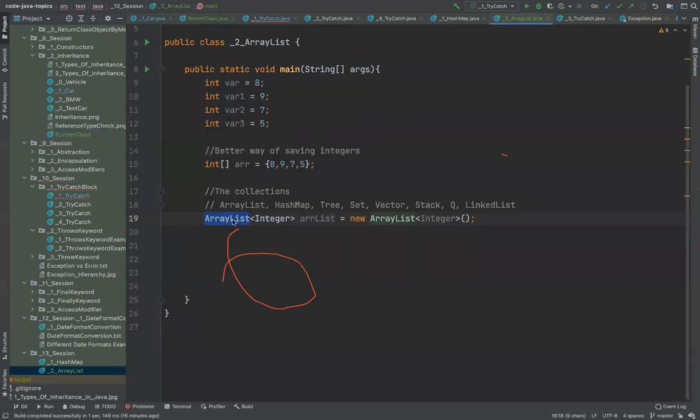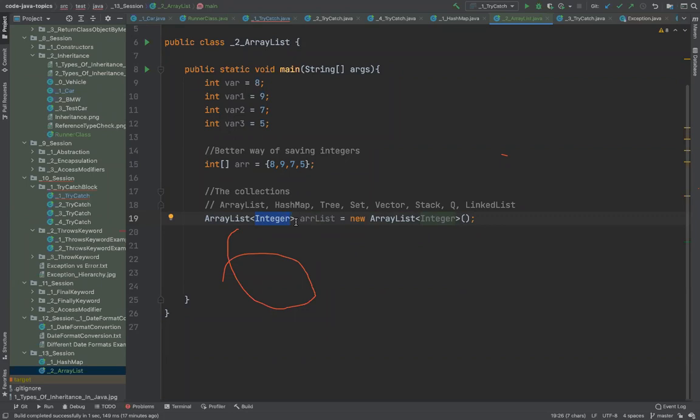ArrayList is a class, arr list is an object name, new is the keyword which you use to create a new object, and then again the name of the class, right? And then I am ending with two brackets. But what is this angle bracket part? This is called generics. Again, a separate topic. We'll see the application of it, but the idea of generics is simple.